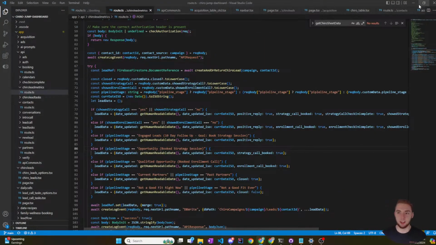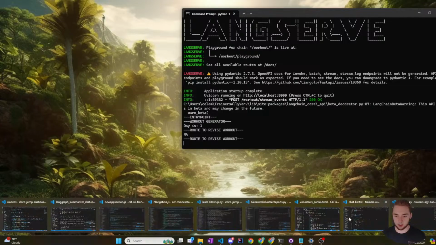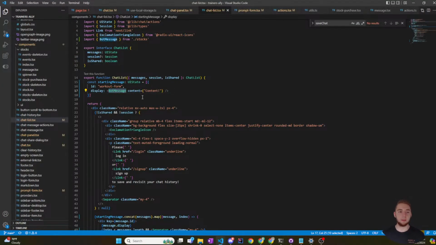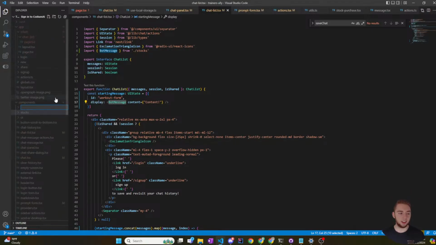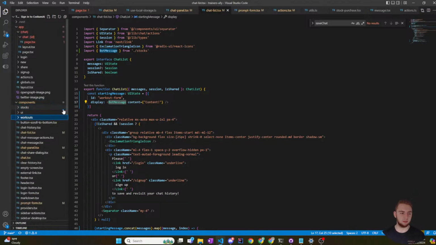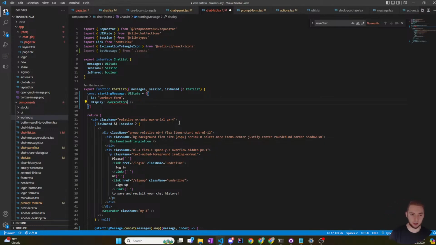The first thing that I need to do, that is the wrong application window. Let me go back. Okay, the first thing I need to do is make a new component. I'm going to make a new folder, because I'm not using stocks anymore. I'm going to call it workouts. That's good. Then within workouts, I want a new component called workout form. This one is going to accept no content, because the things I'm going to pass into it will be the state of the client, but I'm going to get that from a different place.